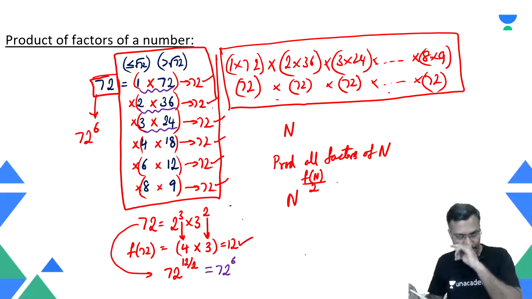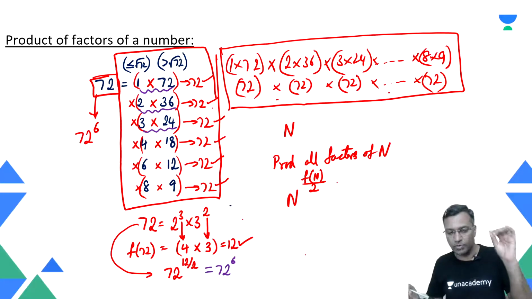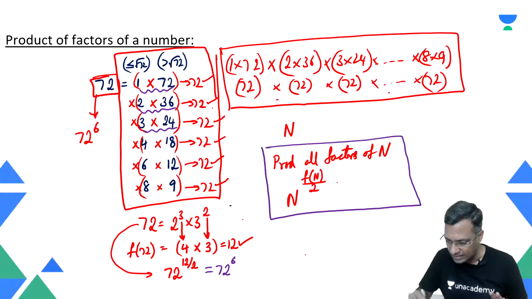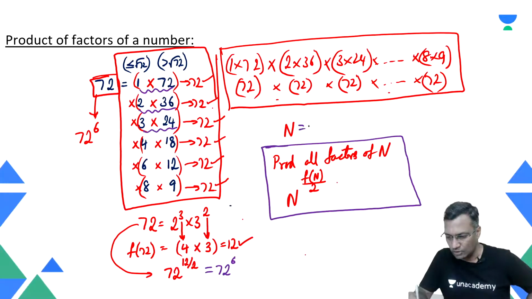So what I'm trying to say is, how to find the product of all factors of n? Probably you may have to remember this. The product of all the factors of n is nothing but this, given n is equal to prime raised to power a, another prime raised to power b, another prime raised to power c, etc.